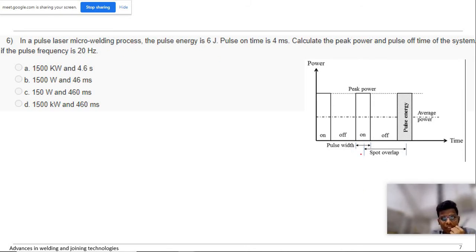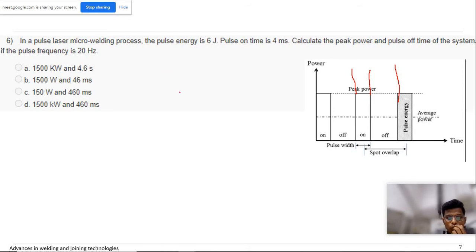So pulse energy is given. If you see in this figure, this is the peak power, this is the pulse energy, and this is the pulse on time. Suppose I consider this as one cycle, from here to here, this is pulse on and this is pulse off.